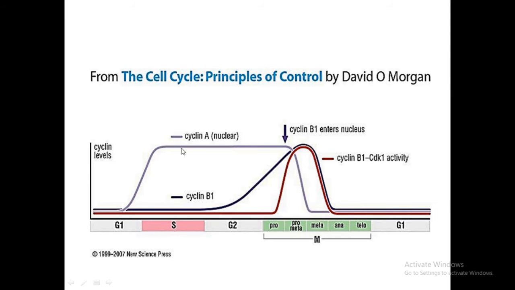And coming back to the next cyclin, that is cyclin A, they are mainly involved in driving the cell cycle from G1 to S phase. So their levels get elevated just prior to the onset of S phase. Here you can see its level gets elevated, and that causes the drive of the cell cycle from G1 to S phase.